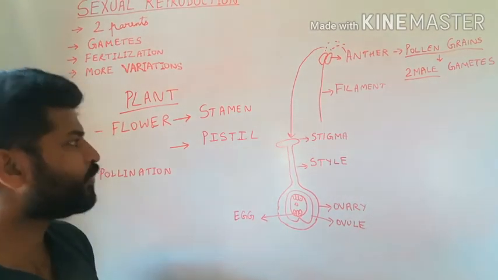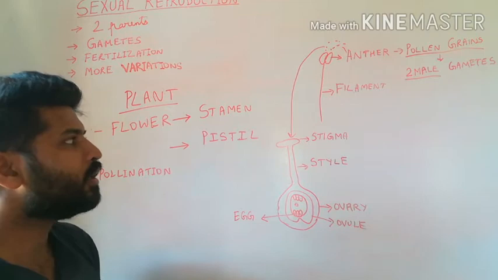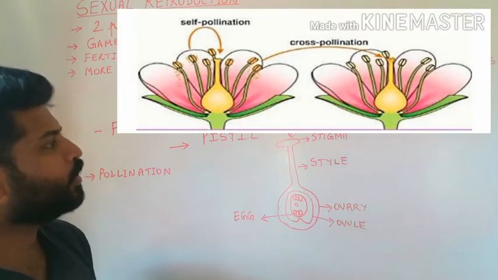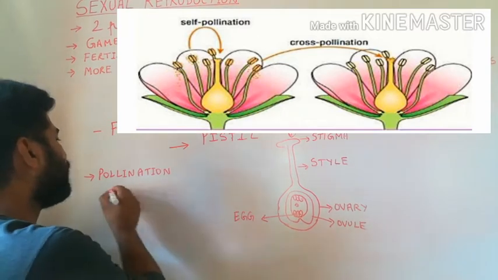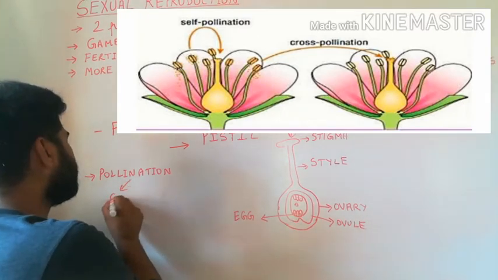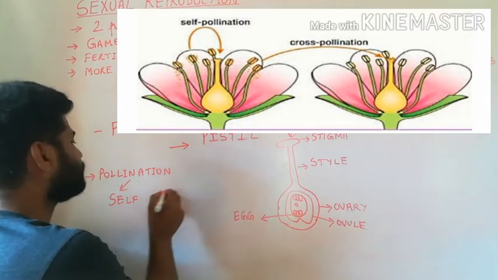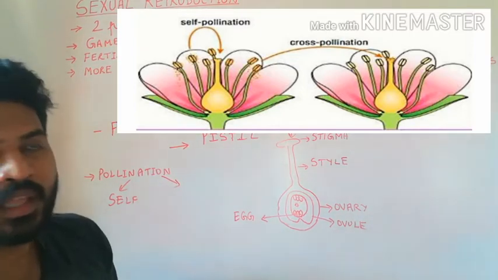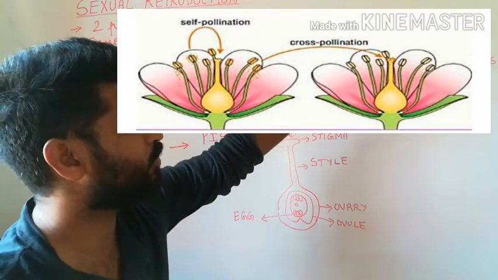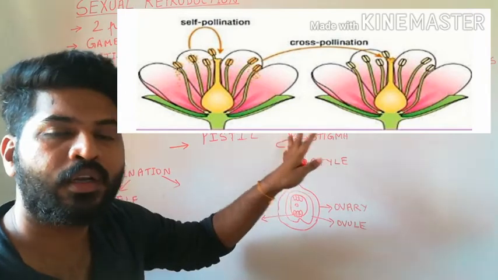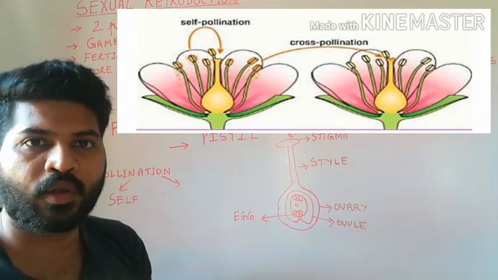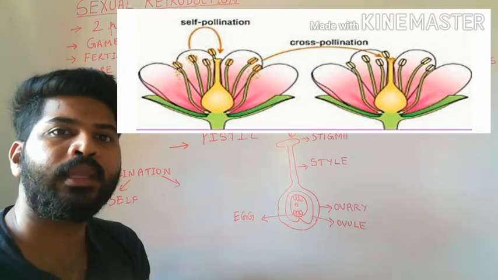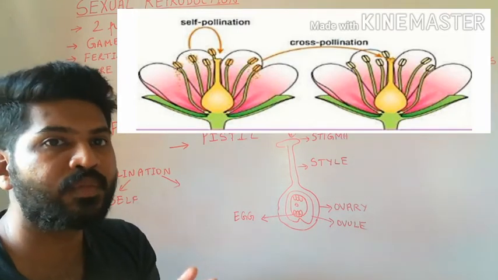Now, if pollen grains are transferred to the stigma of the same flower, it is called self-pollination. If pollen grains are transferred from the anther of one flower to the stigma of another flower, this flower could be on the same plant or it could be another plant of the same species.